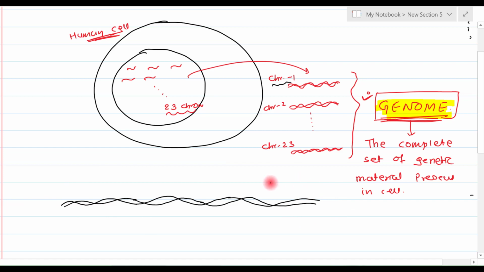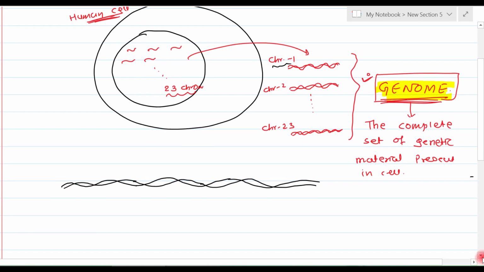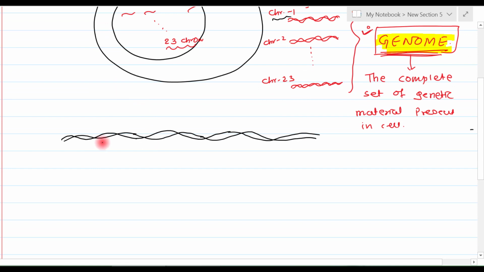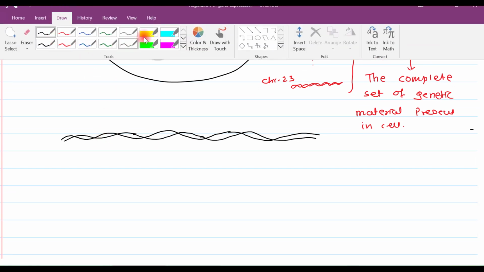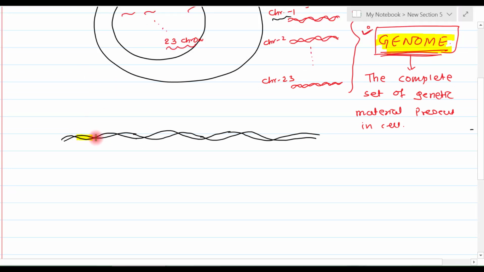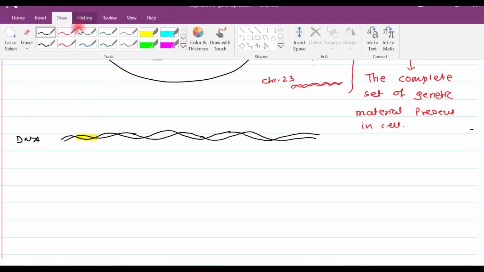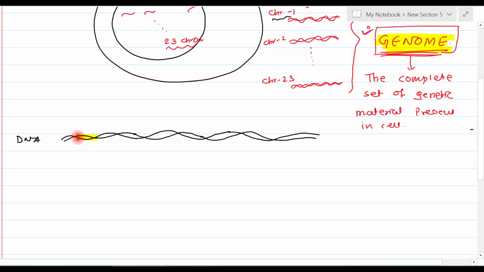Because in humans, the genome is divided into 23 pieces of chromosome and I have taken only one piece. So let's say this is some chromosome, and on this chromosome, let's say this much part of DNA is coding for insulin.